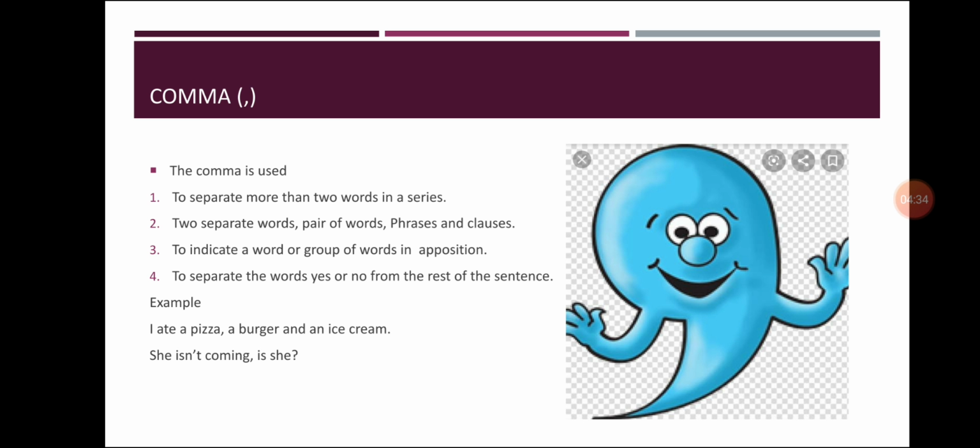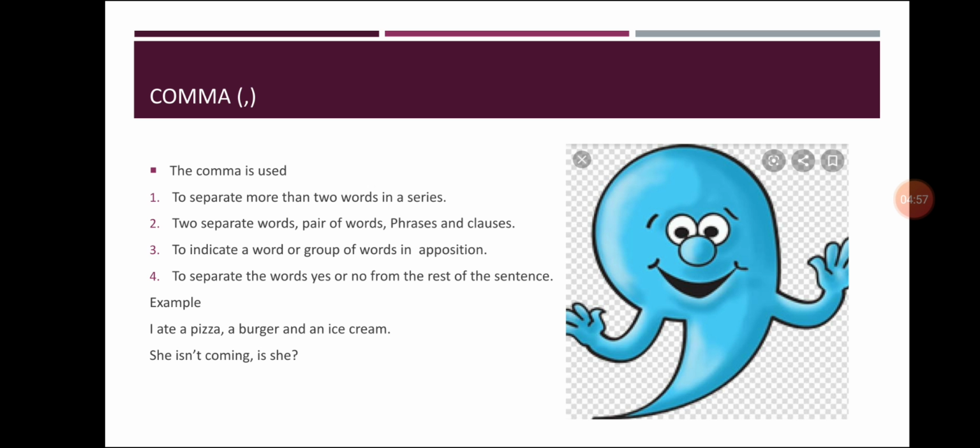It is used to separate words of the same part of speech, such as: he bought mangoes, comma, grapes, comma, bananas and apples. For example, someone who has bought so many fruits. So that is why we used a comma over there. I ate a pizza, comma, a burger and an ice cream.